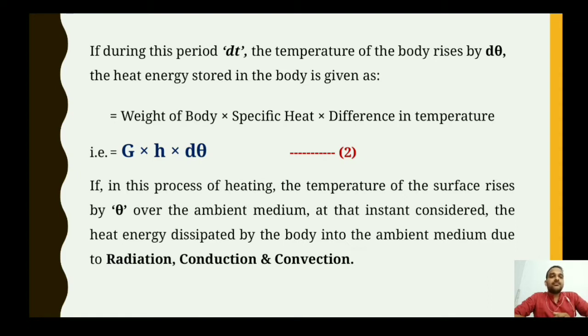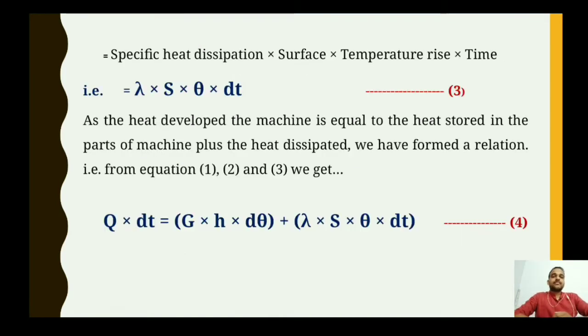Now moving forward, we have the specific heat dissipation into the surface and temperature rise, that is, whatever heat is getting stored. In the first equation we have seen the heat energy is generated, then it is stored.